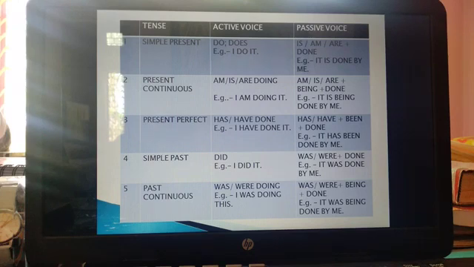Simple past, did. Example, I did it. When we change to passive voice, was, were plus done. So, it was done by me. Past continuous, was, were doing. So, continuous means verb will go with ing. Same is here. In active voice, verb will go with ing. But in case of passive voice, it will change to, it was being done by me.